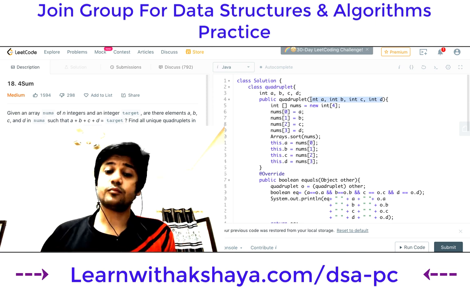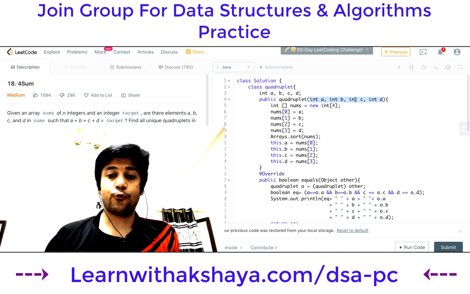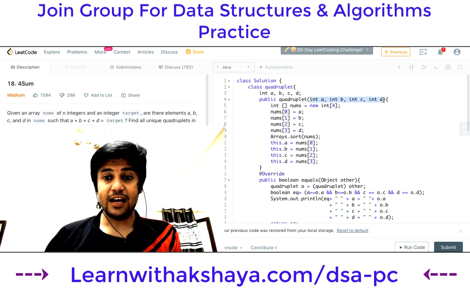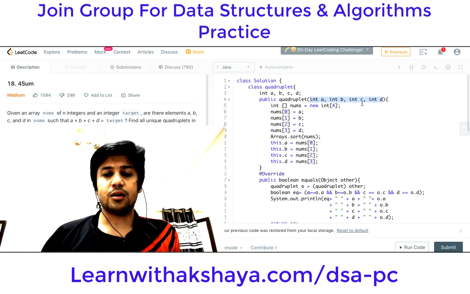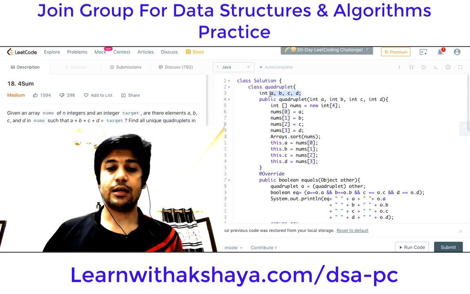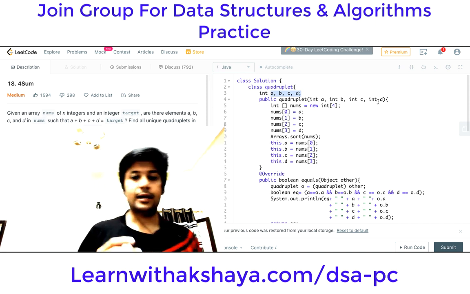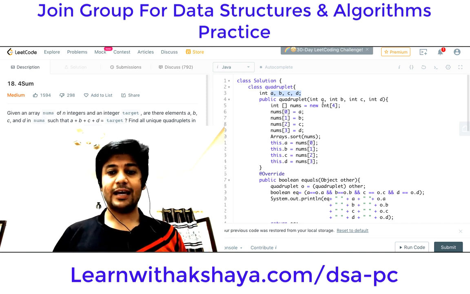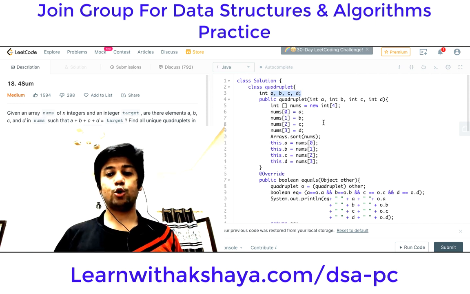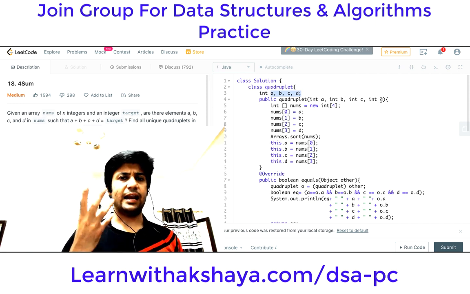Okay, so quadruplet is that data structure which has four numbers inside it. A simple method would have been that I assign these quadruplet members a, b, c, d equal to the inputs. I could have just written this.a is equal to a, this.b is equal to b, this.c is equal to c, this.d is equal to d, and I would have been done.